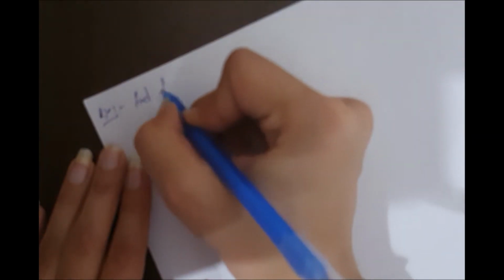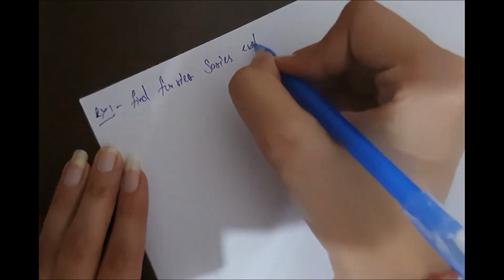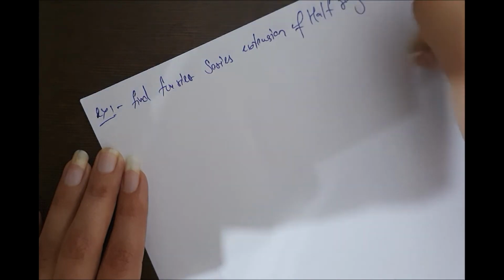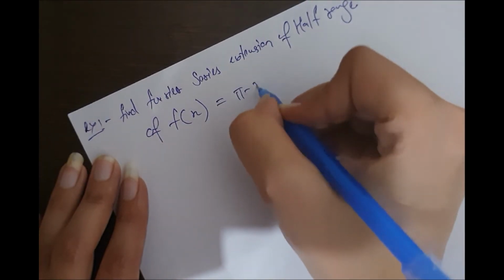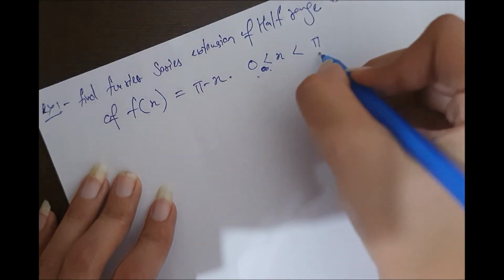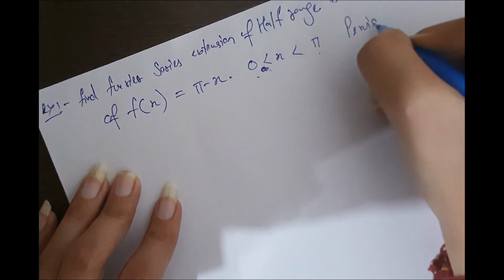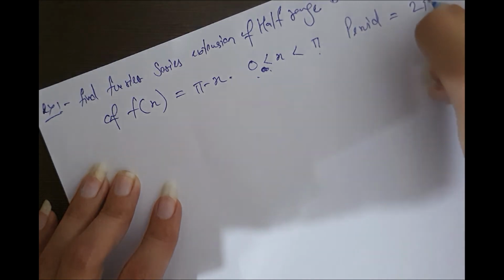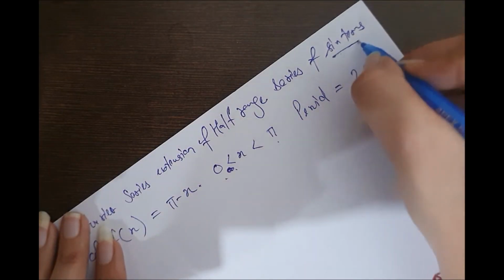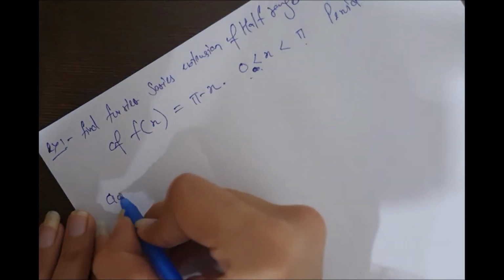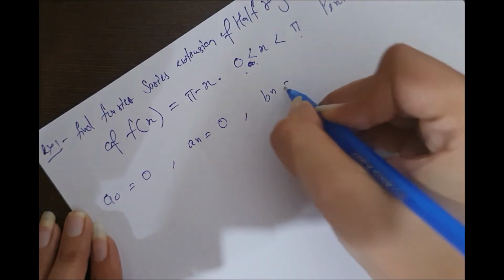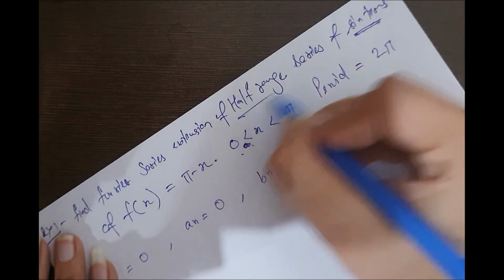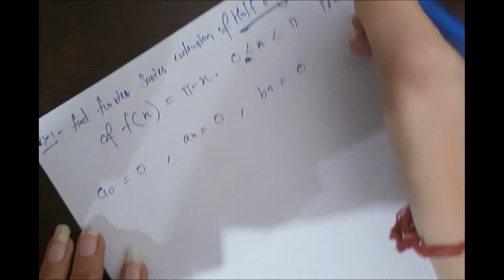Find the Fourier series extension of half range series of sine terms of the function f(x) = pi by x, range 0 to pi, and its period is 2 pi. We have to find sine terms. So a0 is 0, an is 0, so we have to only find bn, and here we have to find only the half range series.